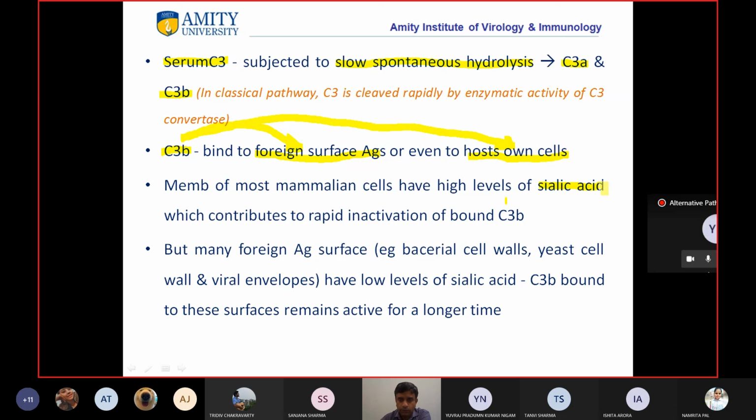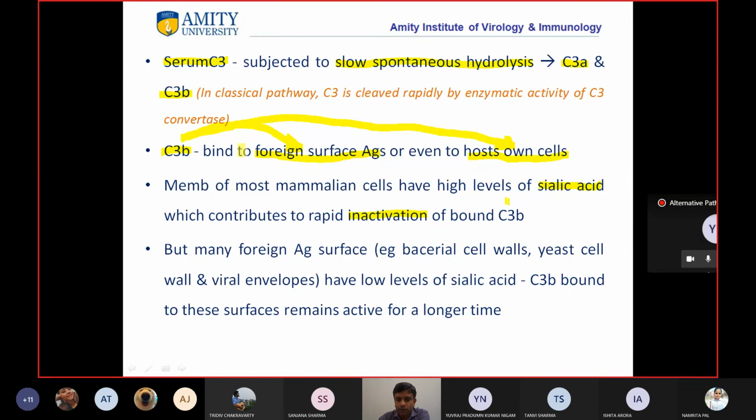So the humans or the host will have a high level of sialic acid, which contributes to rapid inactivation of bound C3b. Okay, so the sialic acid which is present in high levels in human cells will inactivate the bound C3b. Clear? This point clear?